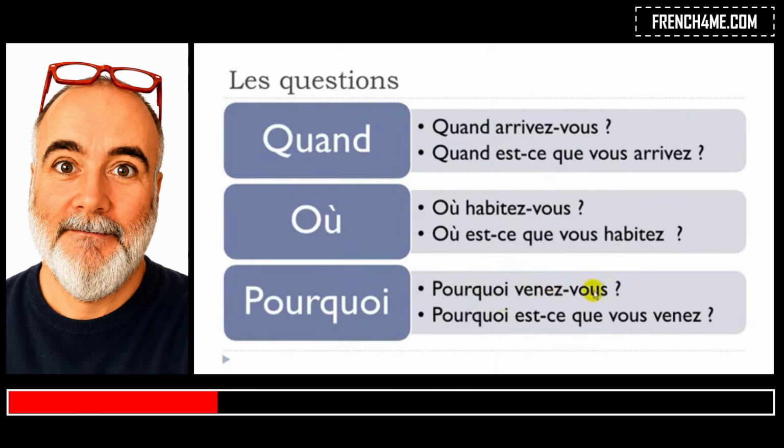Pourquoi venez-vous? Venir is to come. So why do you come? Pourquoi venez-vous? All right. Same rule here. If you want to add this est-ce que, then you just keep the classic order like subject and verb. Pourquoi est-ce que vous venez?